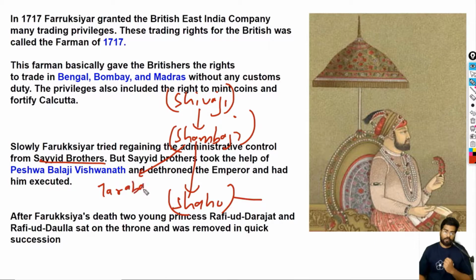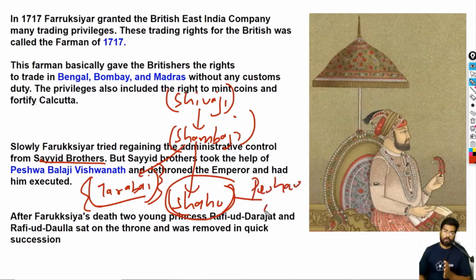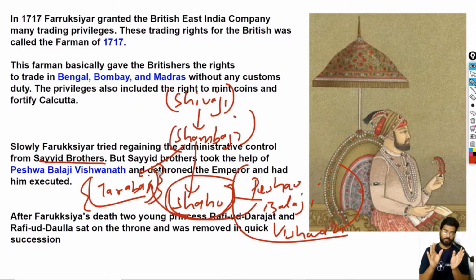Okay, so Tarabai was defeated by a faction led by Shahu, who was helped by a guy called Peshwa Balaji Vishwanath. Okay, so this guy defeated Tarabai and her whole entourage and made sure that Shahu became the absolute ruler of Maratha kingdom.